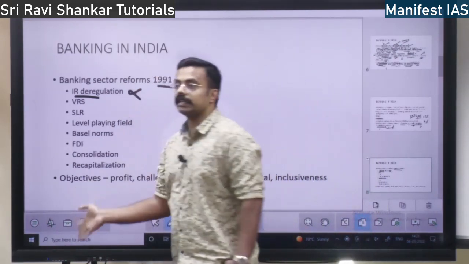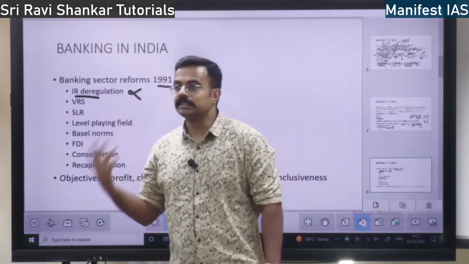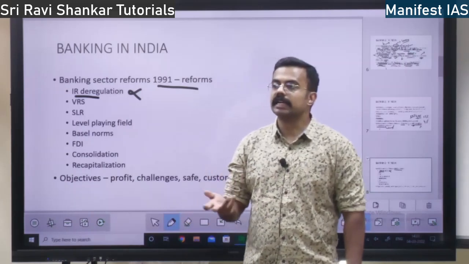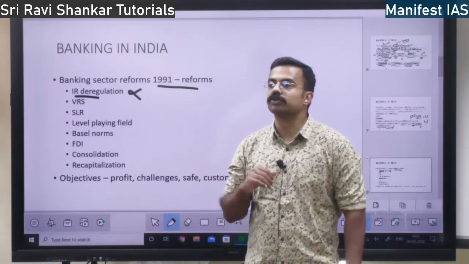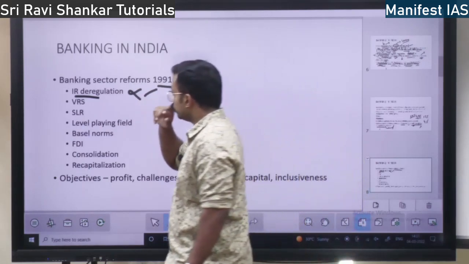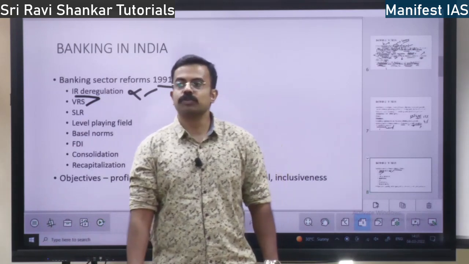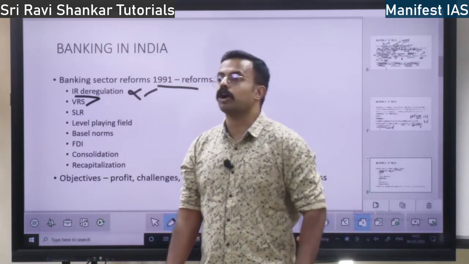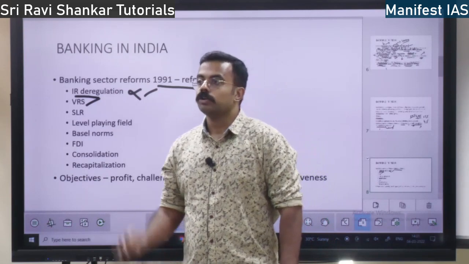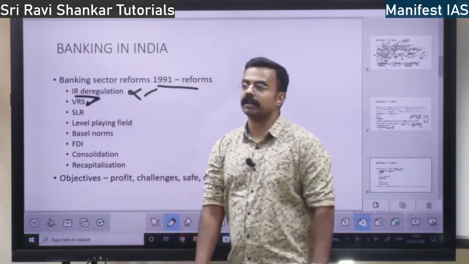But now interest rates are deregulated. Banks can set their own interest rate. Right? It is a good measure because banks are the best ones to decide. They can decide what interest rate is good for them. Then voluntary retirement scheme. In banks there were so many employees who were not good. So all of them were given VRS post 1991.